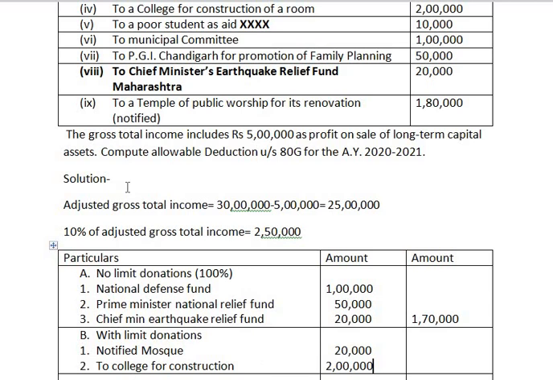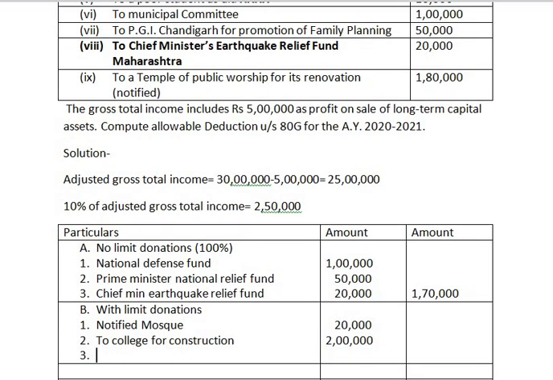Next is a donation to a poor student. As it is to an individual, it will not qualify for deduction under section 80G. Coming to next, to a municipal committee. Yes, this is qualified for deduction. The amount contributed or donated to the municipal committee is rupees 1 lakh.